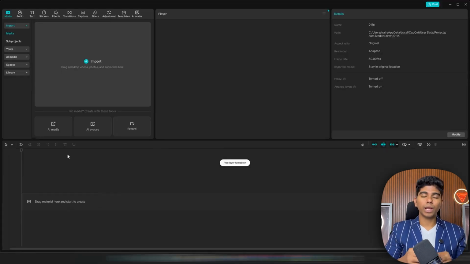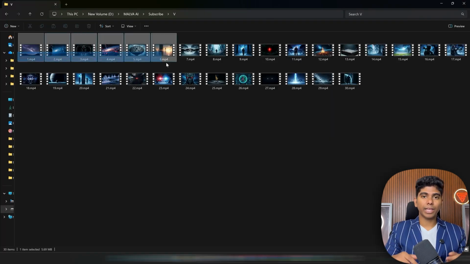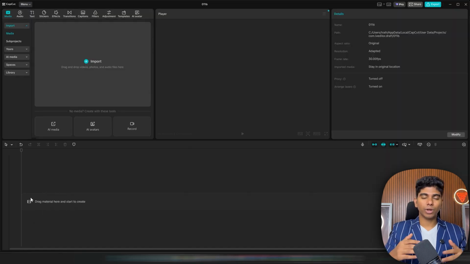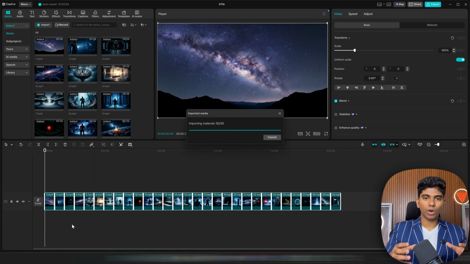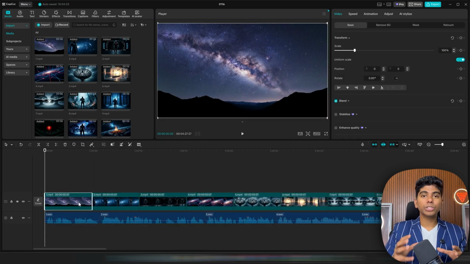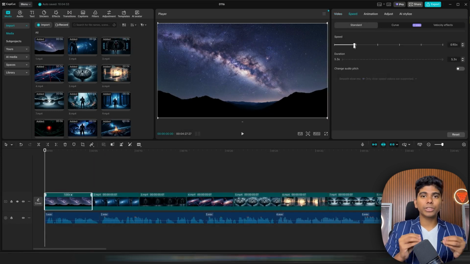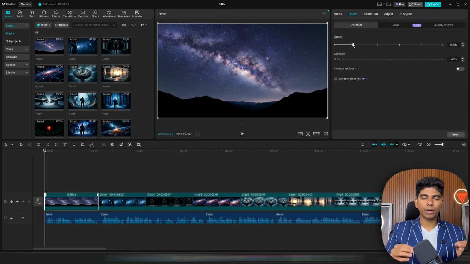What we're going to do now, once we're inside CapCut, is add each video clip and underneath the audio clip that corresponds to each video. If you see a video clip is longer than the audio that goes with it, just go to the speed section and increase it or decrease it so it matches the length of its corresponding audio clip.